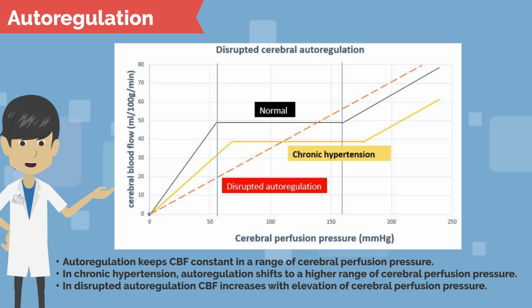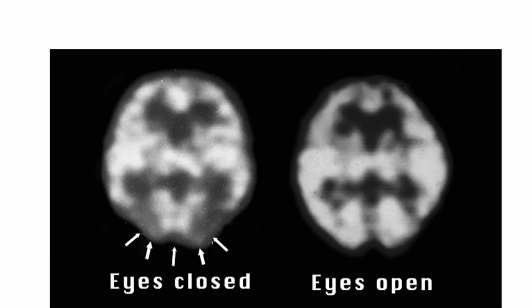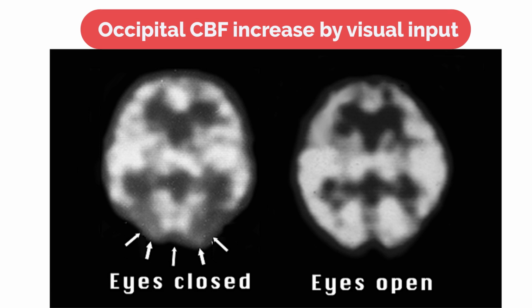We explained that cerebral blood flow remains constant when mean arterial blood pressure is between 60 and 150 mm of mercury column. The range in which this autoregulatory capacity is maintained has shifted to the right in chronic hypertension. In this condition, the blood pressure at the lower limit where the regulatory capacity is maintained is elevated, so caution is required because a sudden drop in blood pressure may cause a decrease in cerebral blood flow. In addition, in conditions where autoregulatory capacity has been disrupted, such as in acute stroke, blood flow increases as cerebral perfusion pressure rises.